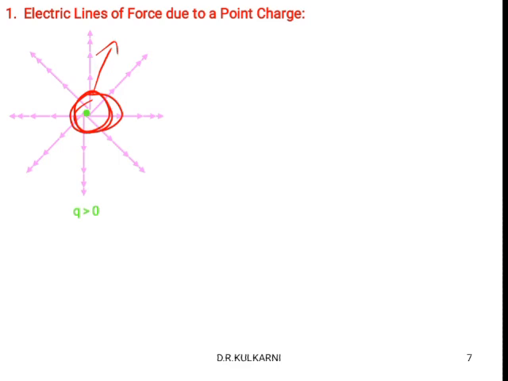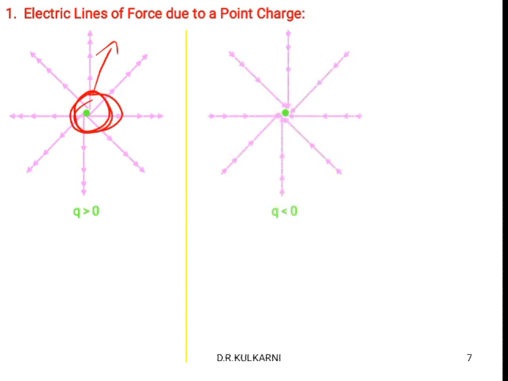Suppose we consider a negative charge, or Q is less than 0. Q is less than 0 means a negative charge. Then the electric field is inward. Here it is outward, and here it is inward. The electric field lines are moving from infinity to the point charge.